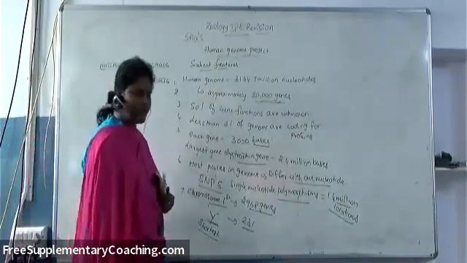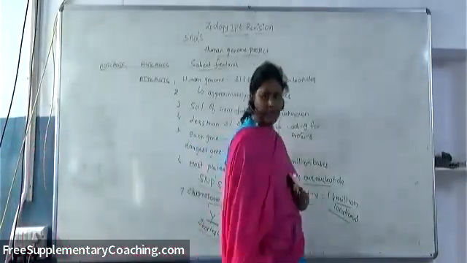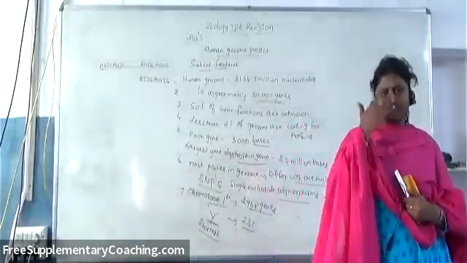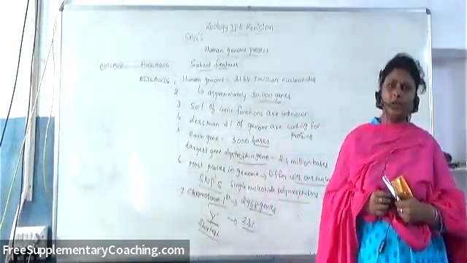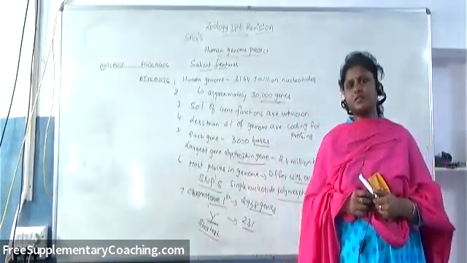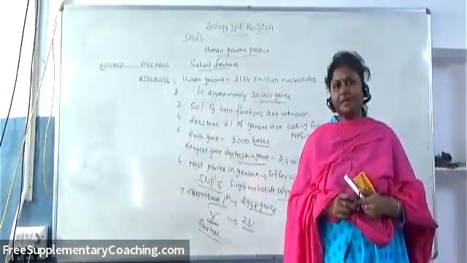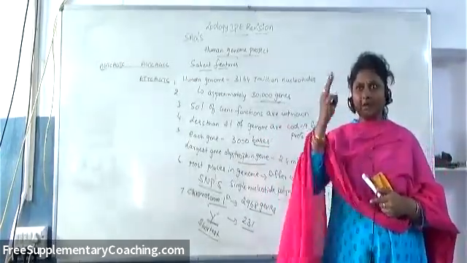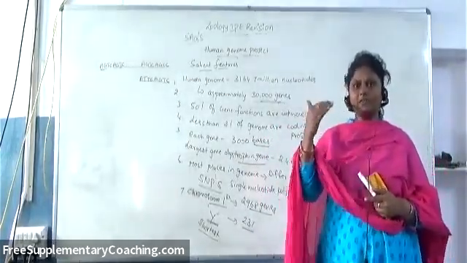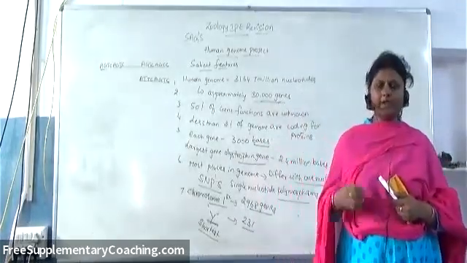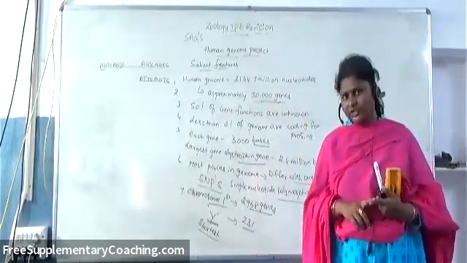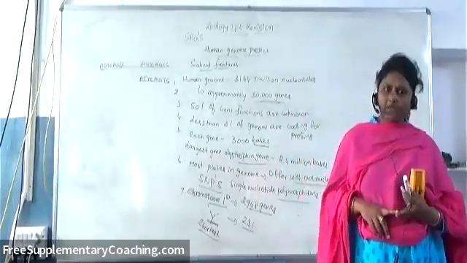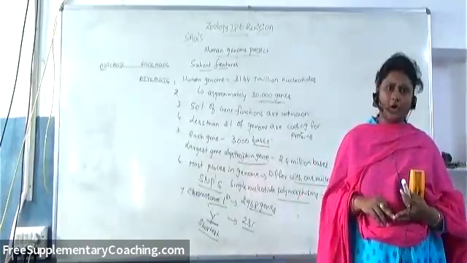So remember that definitely one SAQ will be given from the digestion and absorption chapter. So definitely learn all the important SAQs from digestion and absorption, and even breathing and exchange of gases. Definitely one SAQ will be given. Then endocrine system, one SAQ. If you learn like that, you will get three SAQs right when you cover all the important questions from digestion and absorption, breathing and exchange of gases, then endocrine system and chemical coordination.